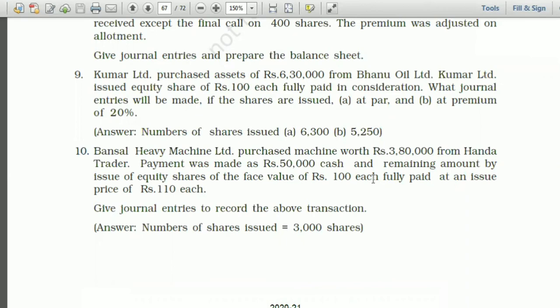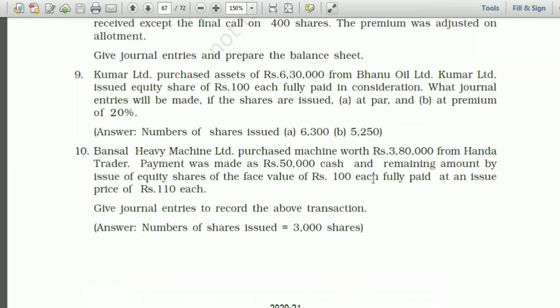Now let us discuss the first entry. Machine account debit 3,80,000 to cash account 50,000, to vendor account, that means to Honda Traders, 3,30,000, being machine purchase.